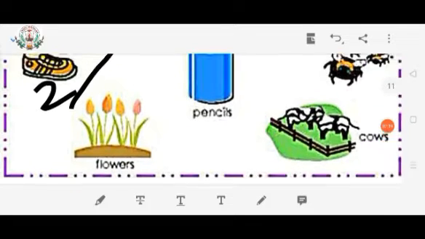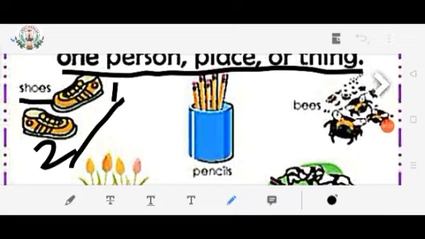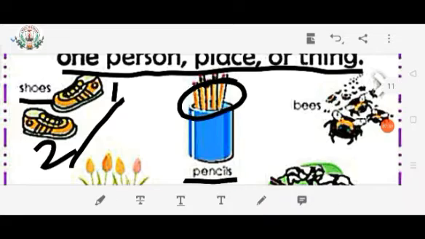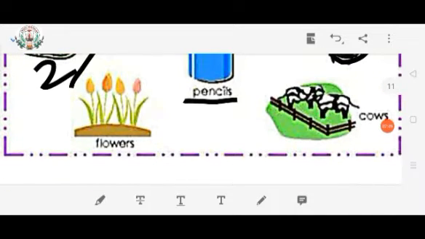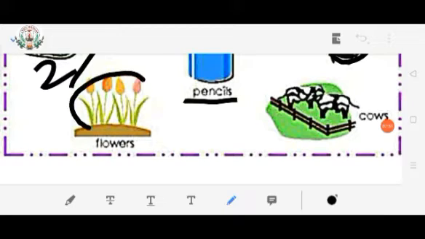As you can see in the picture, there are many pencils. So the spelling of pencil is PENCILS, pencils. In the third picture you can see, children, there are many bees. So the spelling of bees is BEES, bees. You can see, children, there are many flowers. So the spelling of flowers is FLOWERS, flowers.